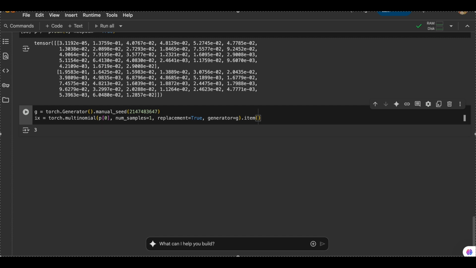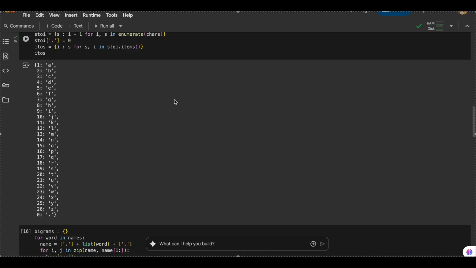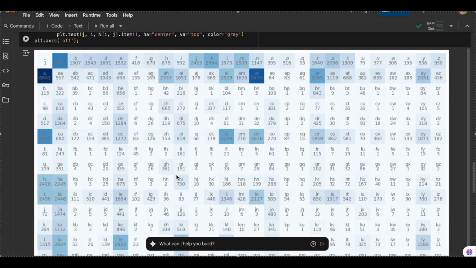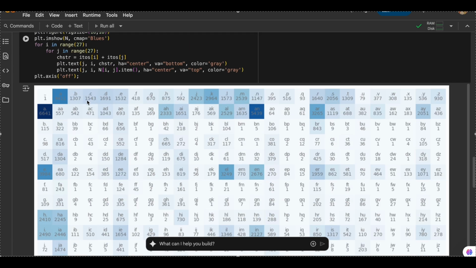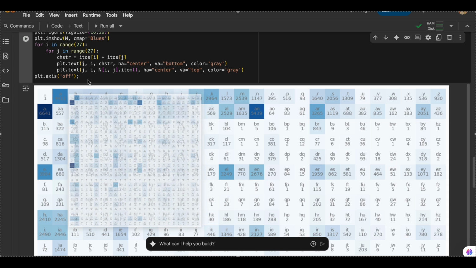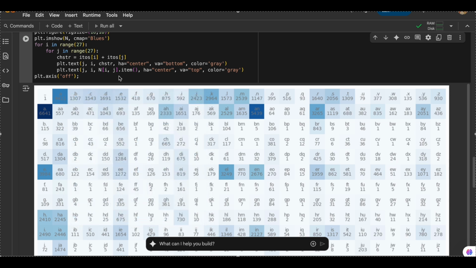So what is 3? We had mapped 3, right? If we print itos of ix, we'll get C. What this is telling us is that C has a high probability. It's not the highest probability occurring bigram or letter, but C has quite a high probability. Let us check that. Let us go to the first row and check C. Yeah, so C has occurred 1500 times. So there are 1500 names starting with C.